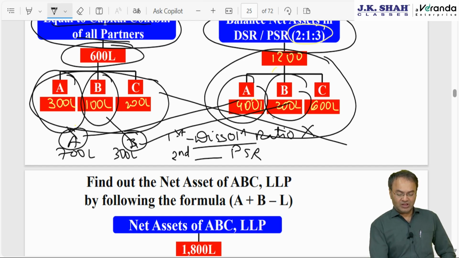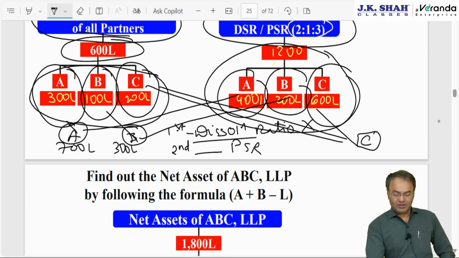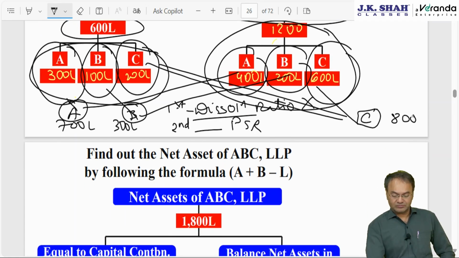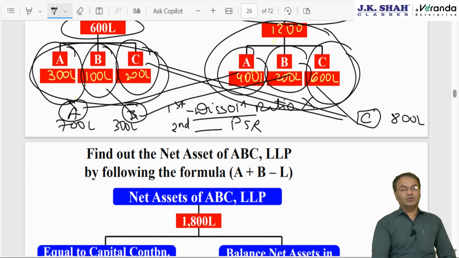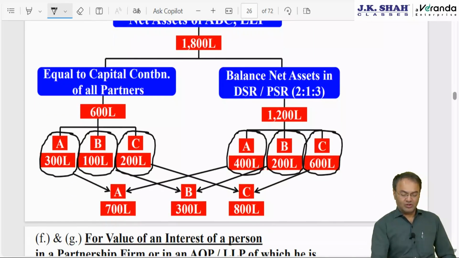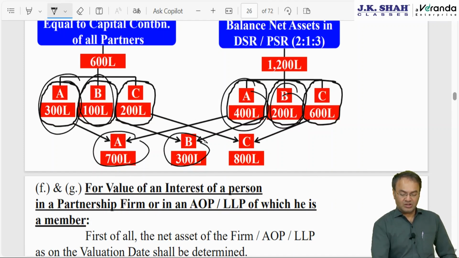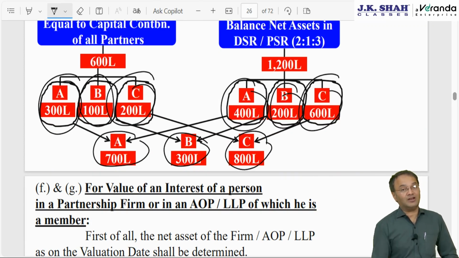And for partner C, it will be 200 lakh from here and 600 lakh from here. Partner C, it will be 800 lakhs. 700 to A, 300 to B and 800 to C. I hope you have understood this. Partner A 300 plus this 400, total 700. Partner B 100 plus this 200, 300, and partner C, that is 200 lakh plus 600 lakh, total 800 lakh.